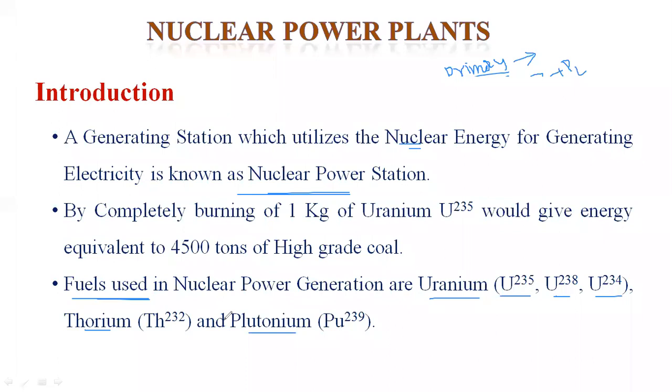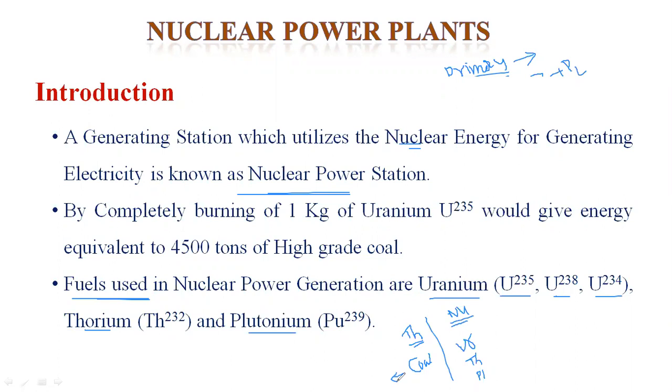Actually, the conventional power plants are of these types: thermal power plant, nuclear power plant, gas and diesel power plants. Now you can observe here, this is the thermal power plant. Another one is the nuclear power plant. Both use a steam turbine. In the thermal power plant, the fuel is coal. In the nuclear power plant, the fuel is uranium, thorium or plutonium.